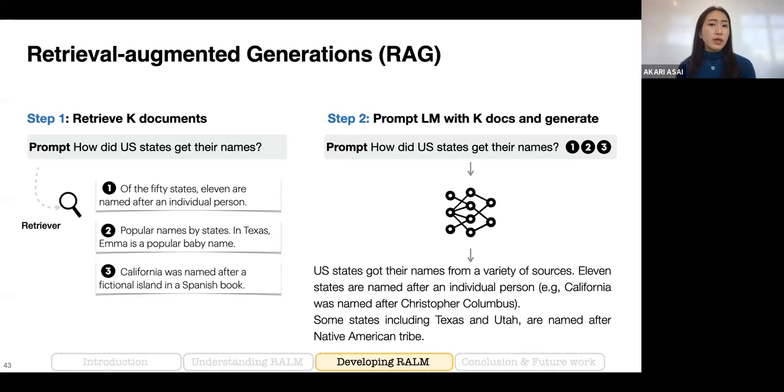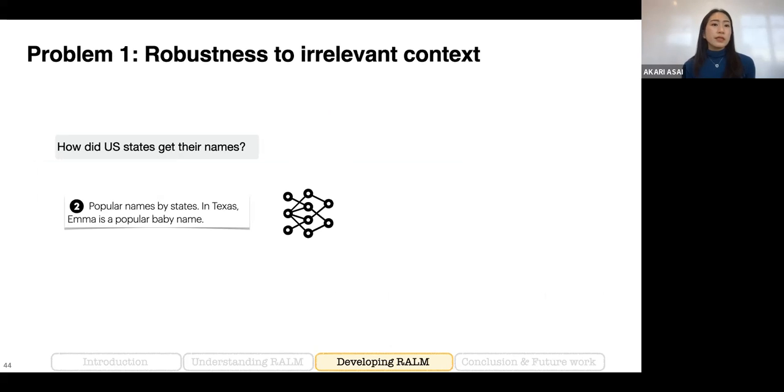This retrieval augmentation can be super effective for tasks like open domain QA, but when it comes to more open-ended long-form generation, there are some major issues that should be addressed. First of all, as we briefly discussed in the first section, current language models may not be that robust to unhelpful or irrelevant context. This is because those language models are not trained to use external or retrieved documents. Here, the second document doesn't talk about how the US states got their names, and it just talks about what kind of baby names are popular in Texas.